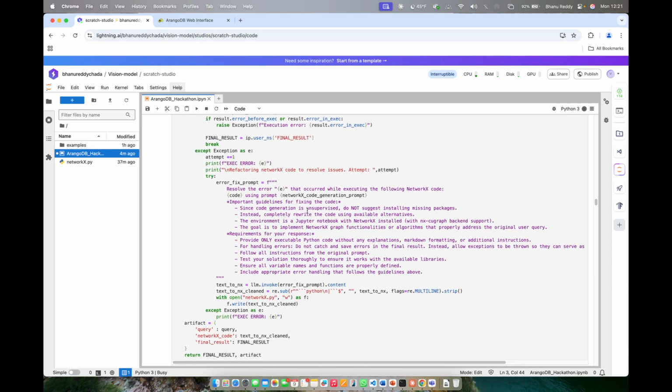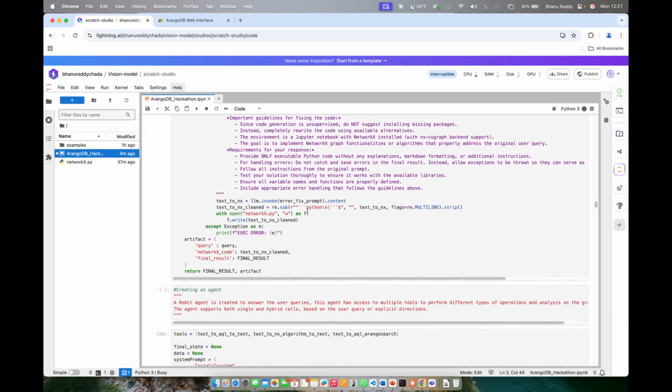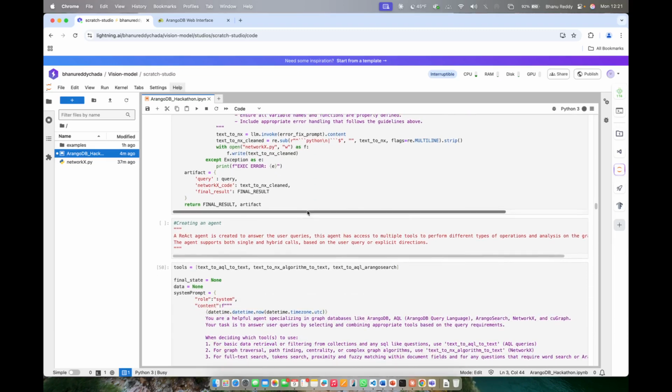And then this is the refactoring code that we used to resolve the issues, and it will be sent to an artifact, a Claude artifact.